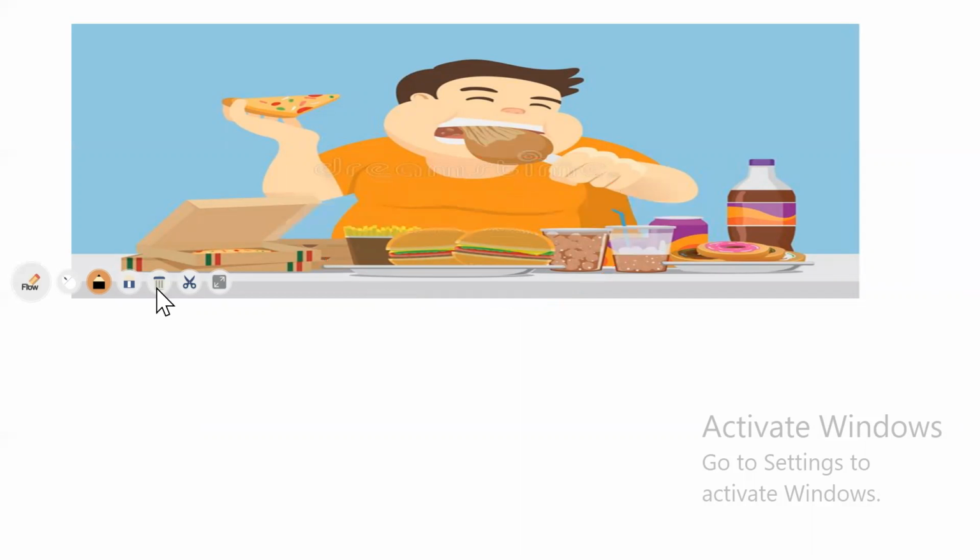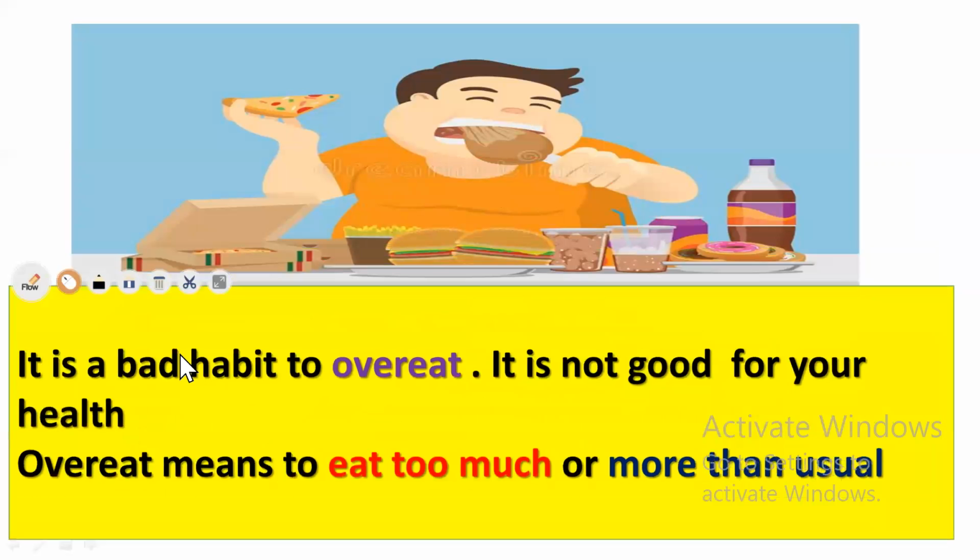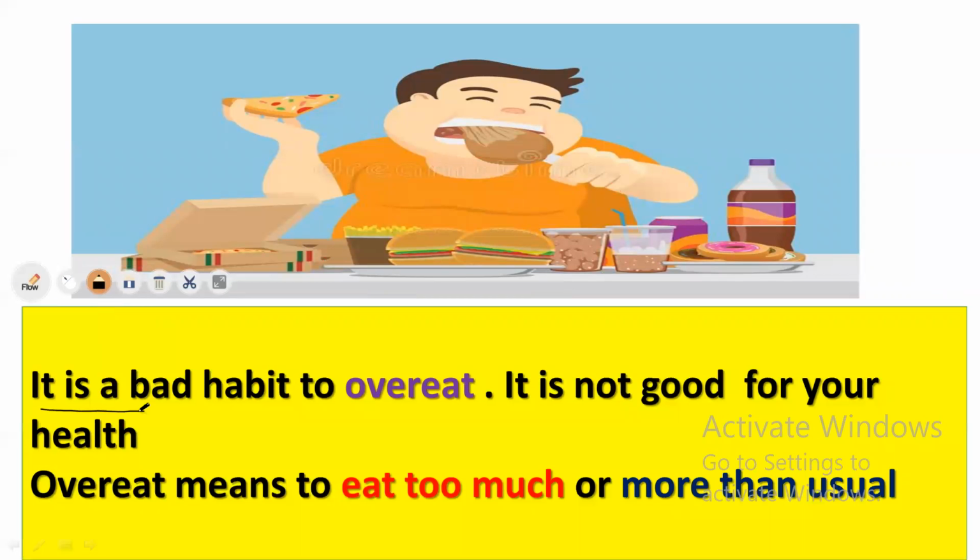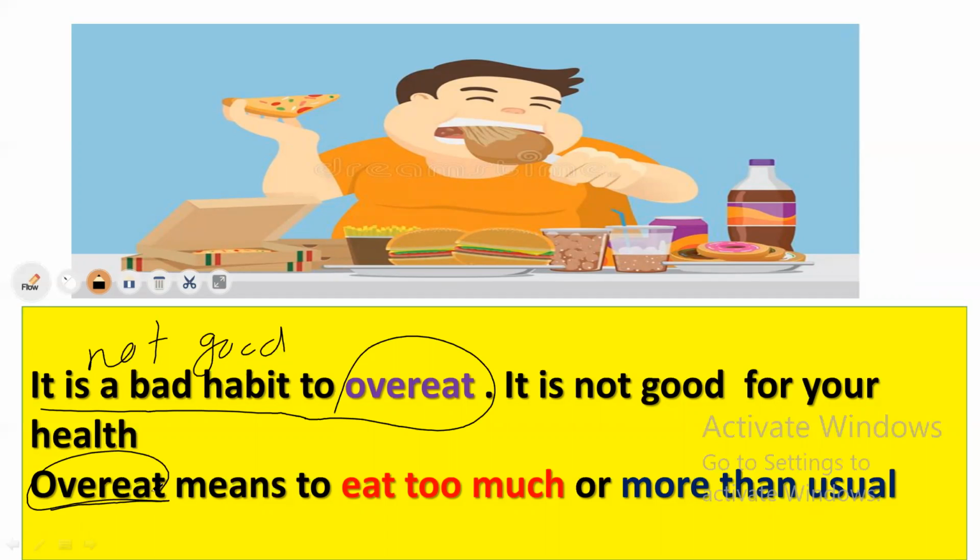Look here. Read this sentence. It's a bad habit to overeat. It's not good for you to overeat. It's not good for your health. Anyway, overeat means to eat too much or more than usual.